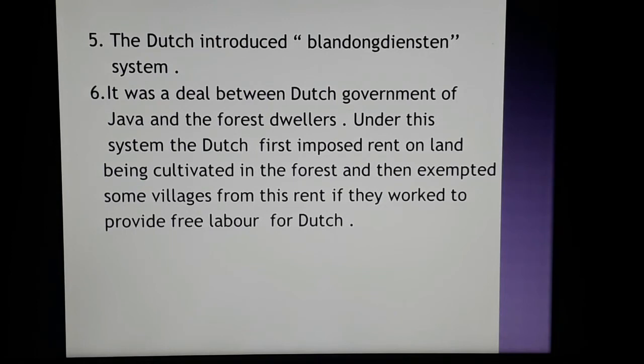Under this system, the Dutch first imposed rent on land being cultivated in the forest and then exempted some villagers from this rent if they worked to provide free labor for the Dutch. That means the Dutch introduced this system by which they restricted people from entering the forested area and taking forest products.